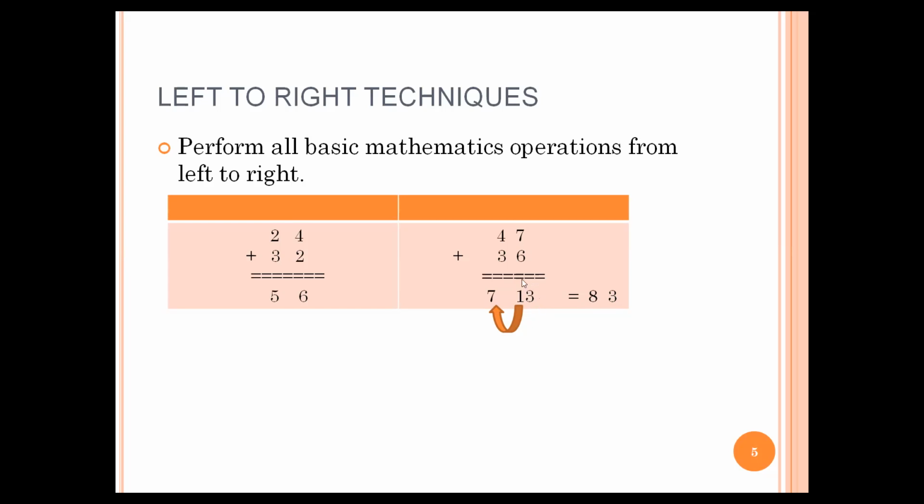The rationale is that the unit place is 13. 13 means, mathematically, it has 10 and 3. So the 10 has to be moved into the tens place. So I moved the 10 into the tens place. Or another analogy I give is that in one holder you cannot put two swords. Only one sword can fit into one container. So just keep one thing at one place and move the rest to the next. So that way we can do the left to right technique.